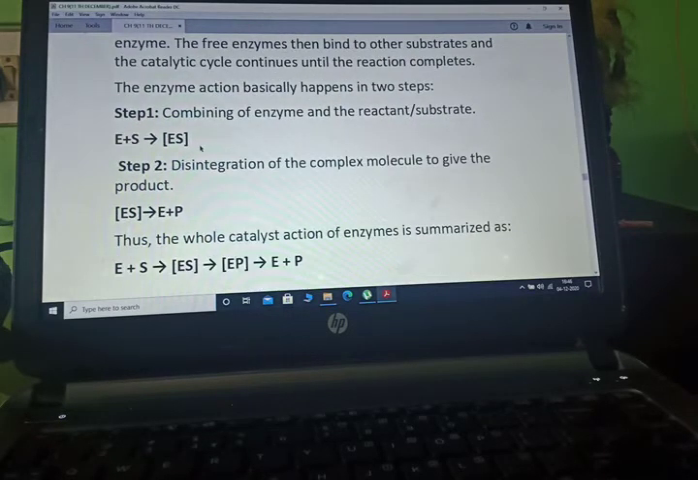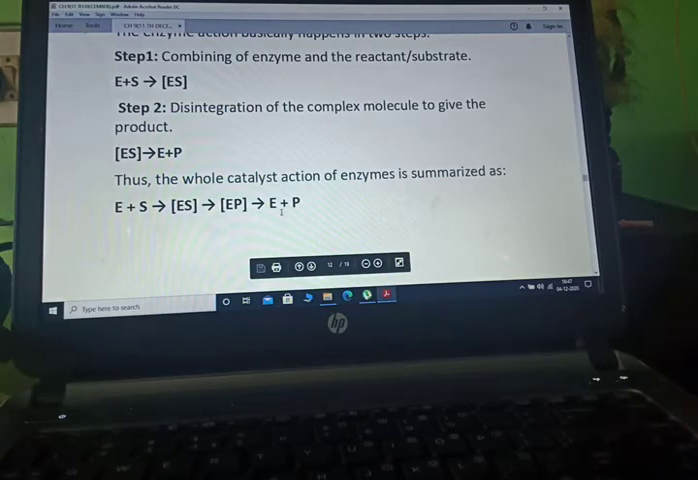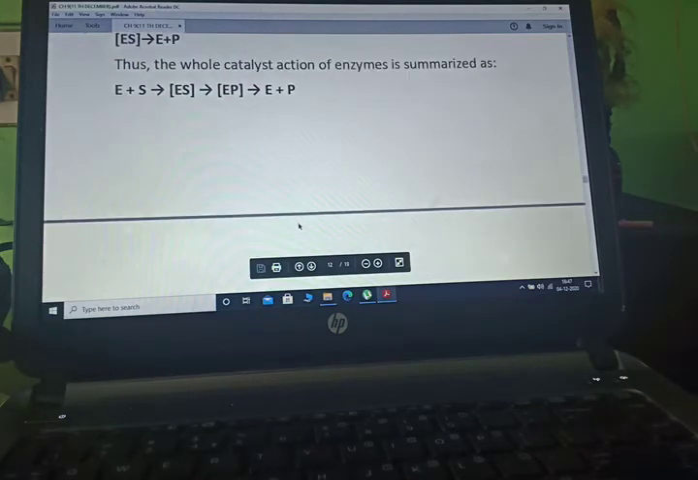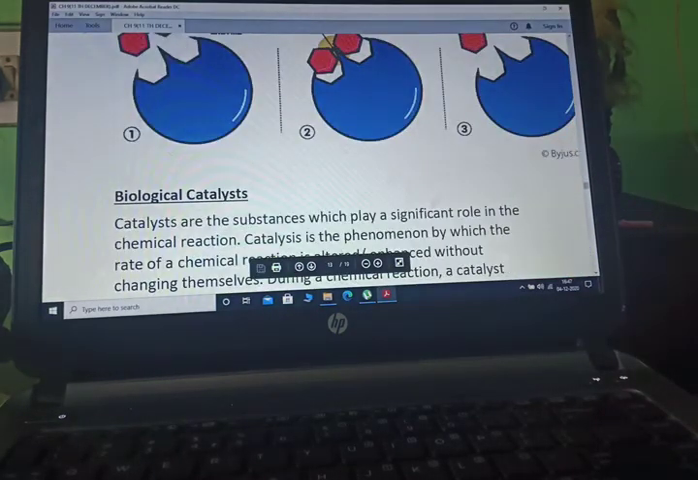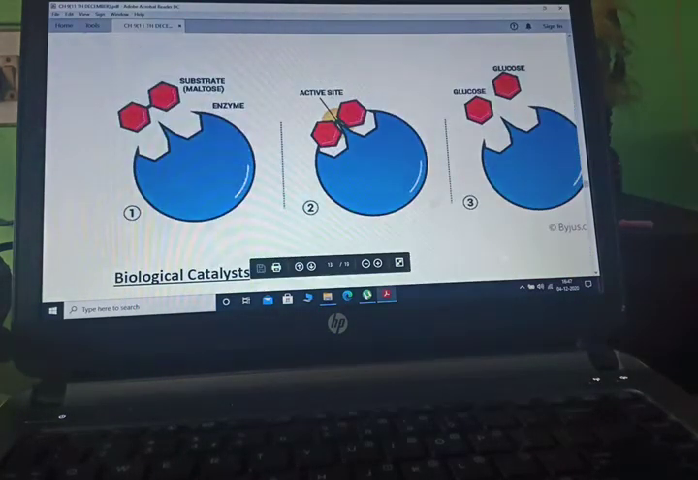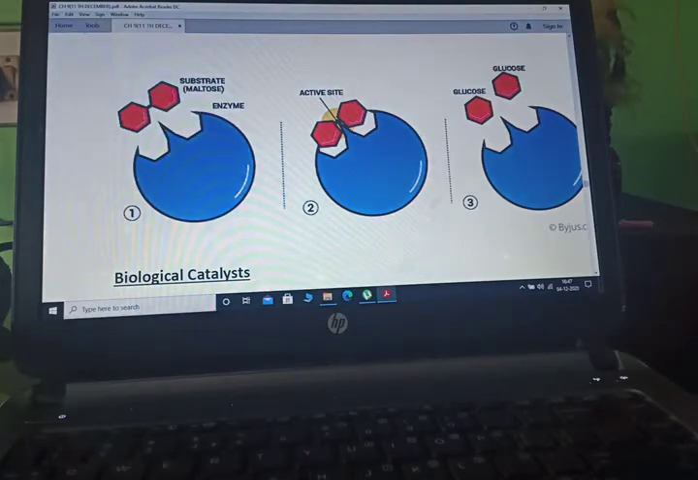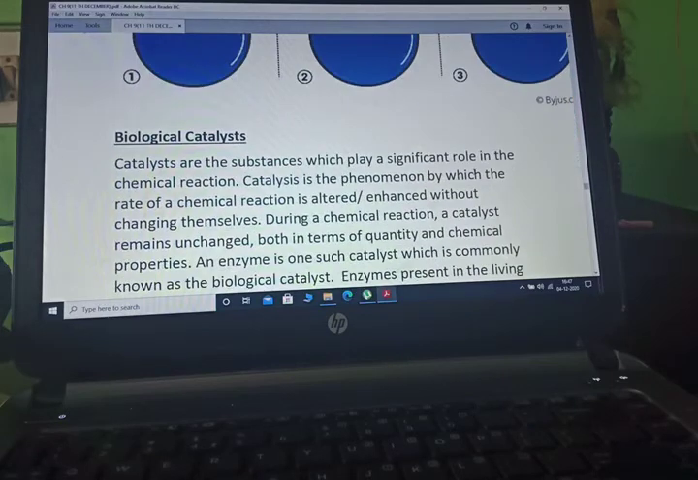this manner. Step 1, combining of enzyme and the reactant, ES. Step 2, disintegration of the complex molecule to give product, EP. Thus the whole catalysis reaction of the enzyme is summarized as E plus S, ES, EP and E plus P. Now you can see here in what manner the substrate and enzyme, the active site, are joined, the enzyme substrate complex.